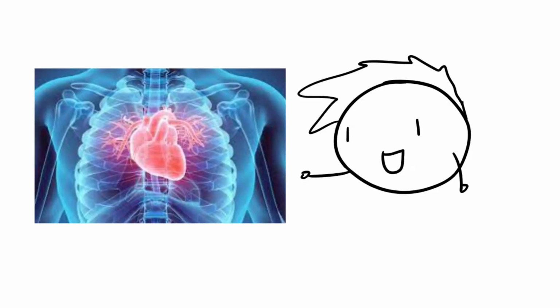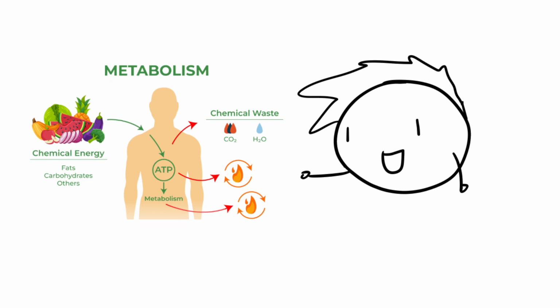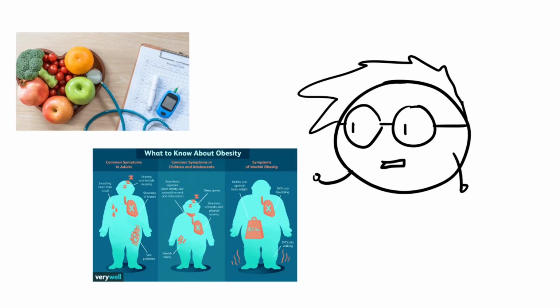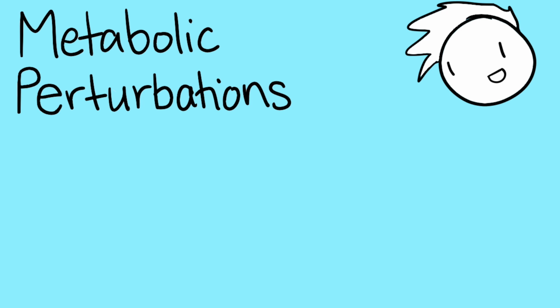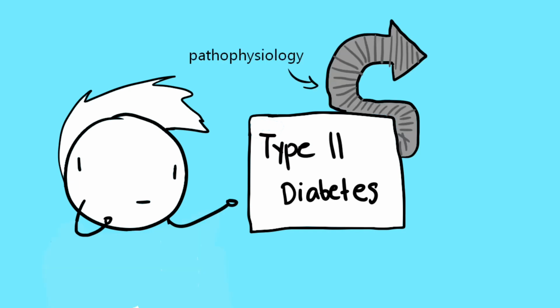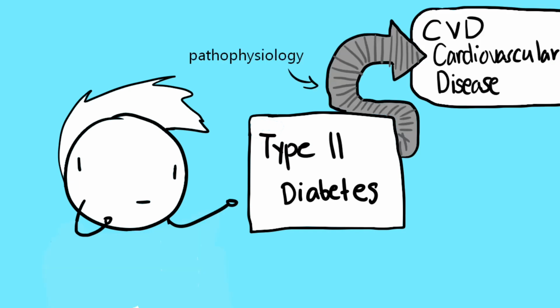Sleep usually affects the cardiovascular side of your health while also affecting the metabolic side of health. Studies have shown that people who get less than 7 hours of sleep have a slightly increased chance of metabolic perturbations and obesity. A main example of metabolic perturbations is type 2 diabetes. Type 2 diabetes is intensely correlated and linked with the pathophysiology towards CVD, or cardiovascular disease for short.